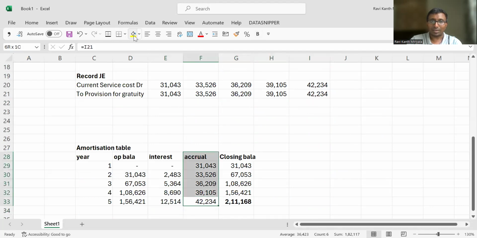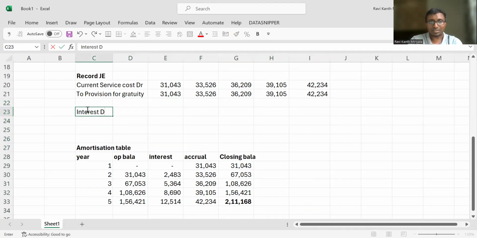So now, sir, what all journal entries do we record? See, I have recorded these journal entries already here. There is current service cost account debit to provision for gratuity. What do you need to record further? Nothing but interest. Interest expense account debit. Interest expense will not go to finance cost. It will go to employee cost only, my dear. It's not shown separately under the finance head.